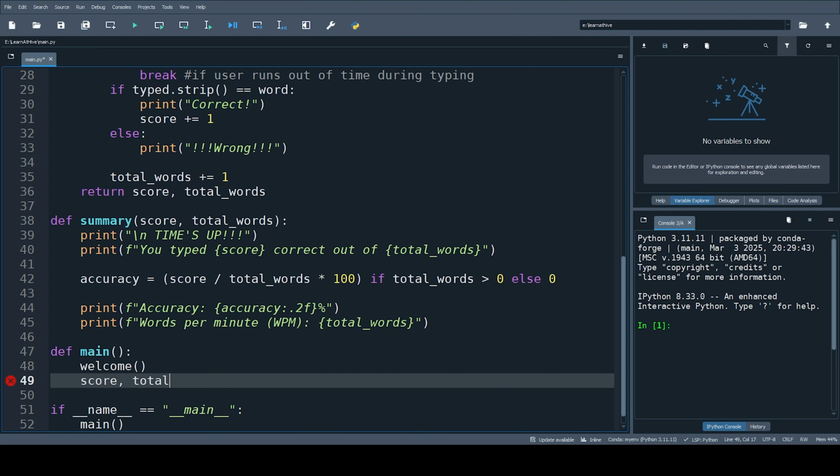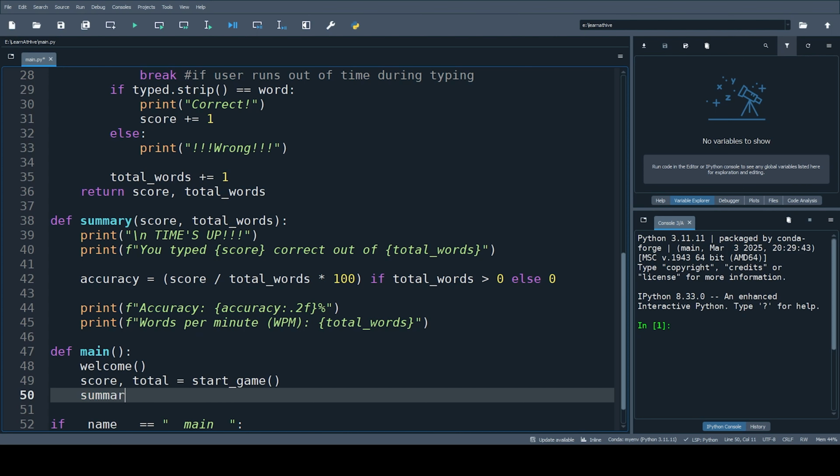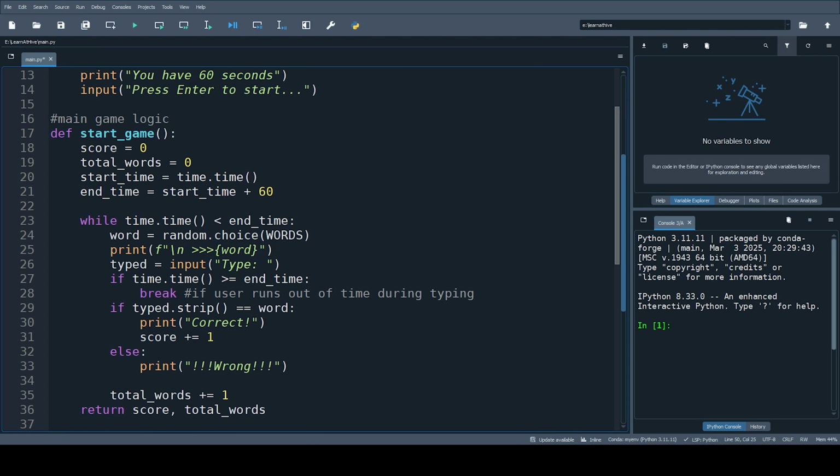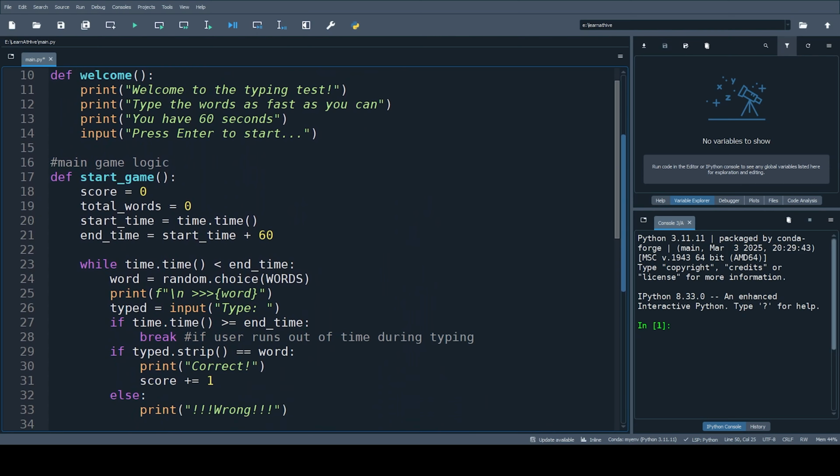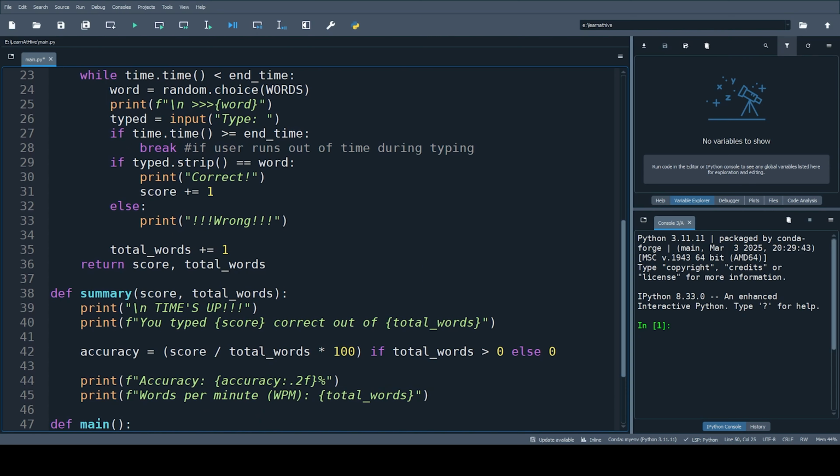Then score, total equals start_game, summary with score and total. And let's take a look. There is nothing wrong here.